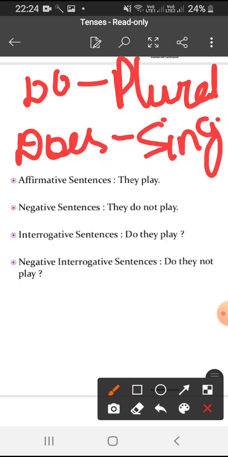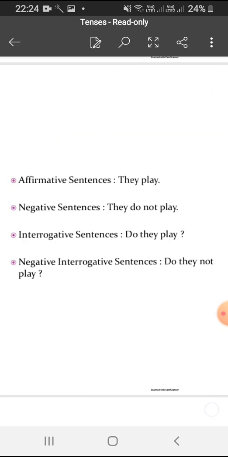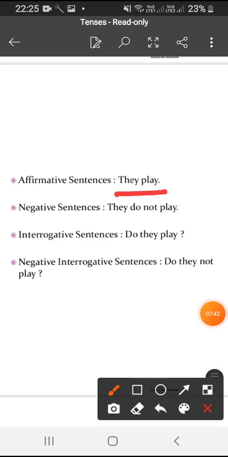Clear, everyone? So here the sentence is they play. If you see this sentence, there is no helping verb. So how will you convert it into negative? It will be written as they do not play. And interrogative will be written as do they play with a question mark.